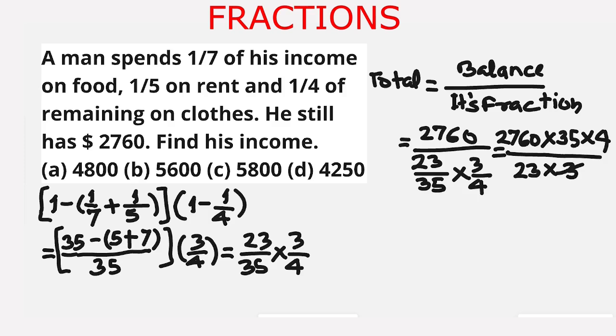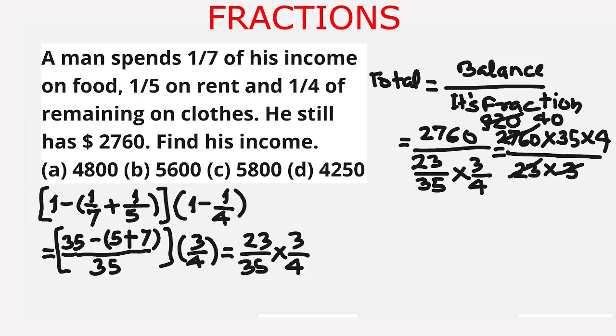3 cancels 2760. 3 divides 27 for 9 times and 3 divides 6 for 2 times and 0. So 3 divides 2760 for 920 times and 23 divides 920 for 40 times.